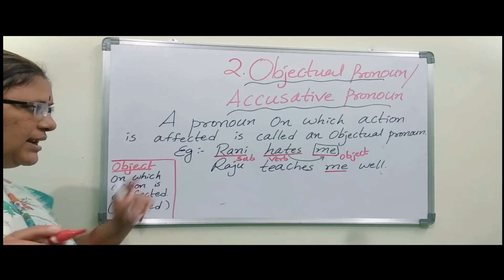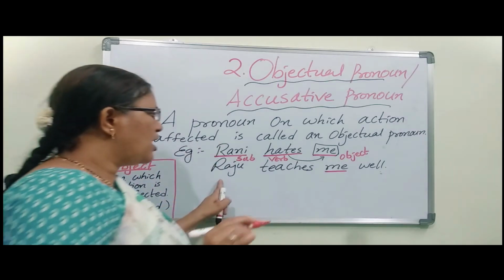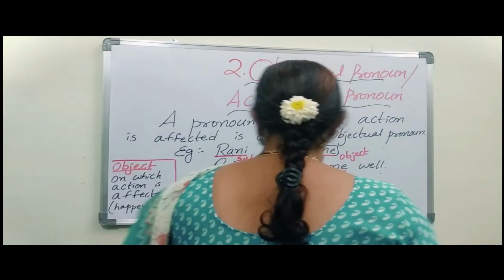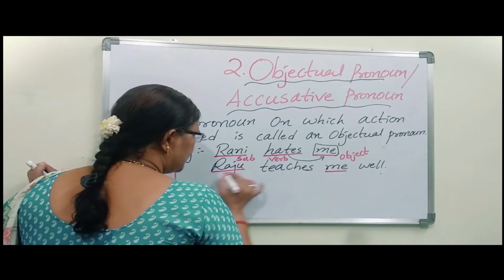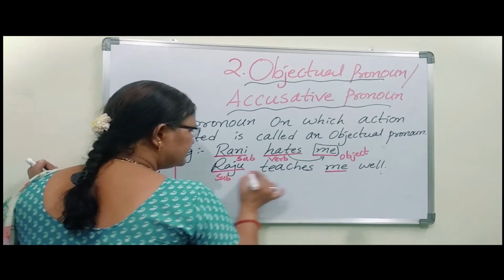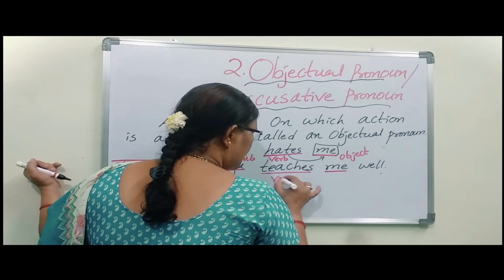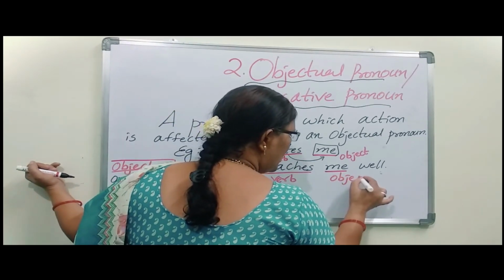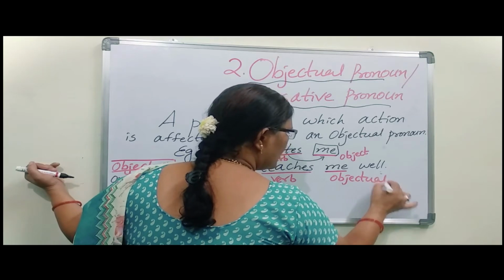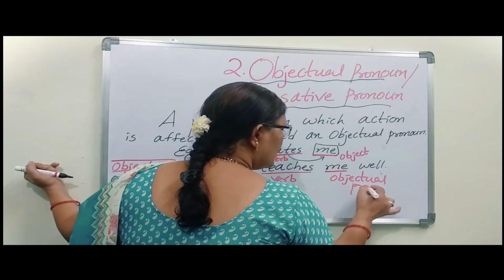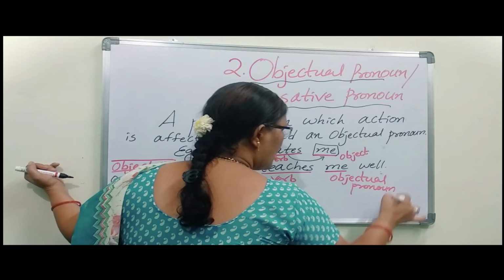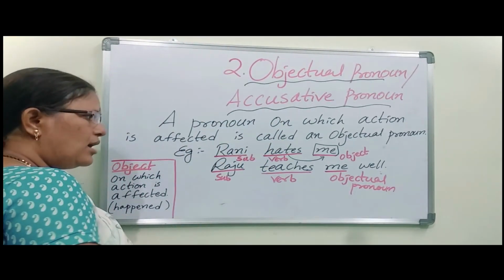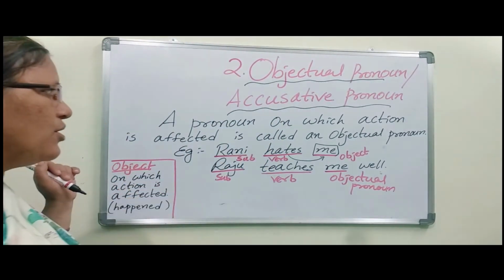That comes under object. Raju teaches me well. Raju is the subject here. Teaches is the verb here. Me is the objectual pronoun, or simply we can say object or accusative pronoun.